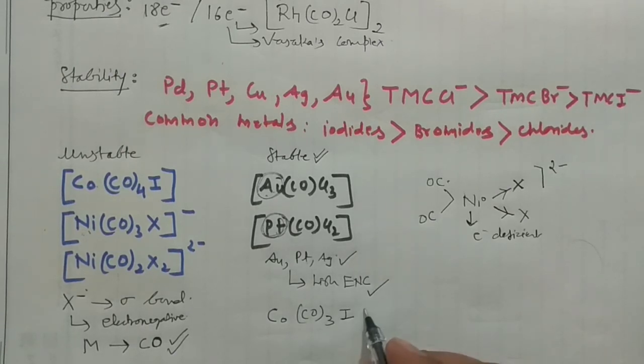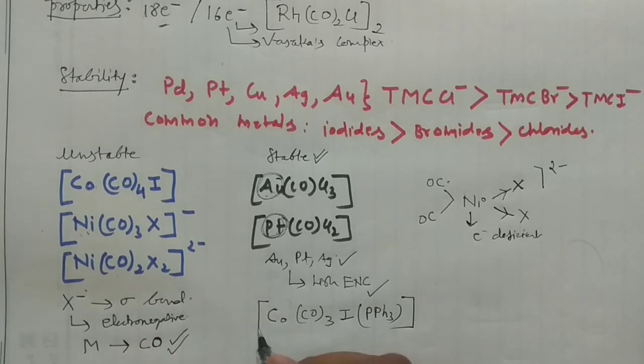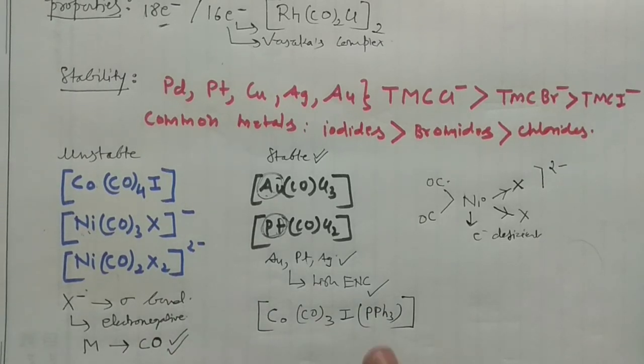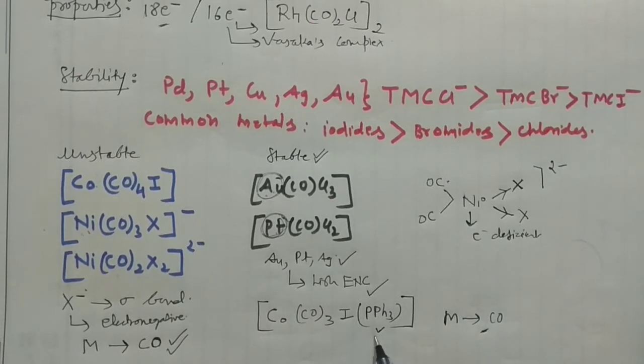Mn(CO)3(PPh3)2. This compound is particularly stable, right? Why is it stable? Because triphenyl phosphine is a very good sigma donor and a very weak pi acceptor. Good sigma donor and weak pi acceptor. So what will happen? It will facilitate this kind of bond, metal to carbonyl pi bonding. So this will stabilize this complex.